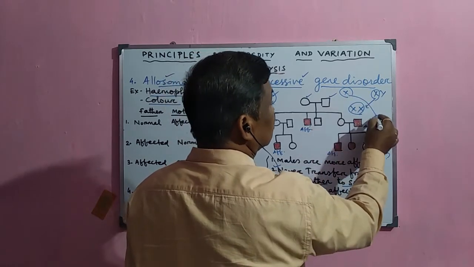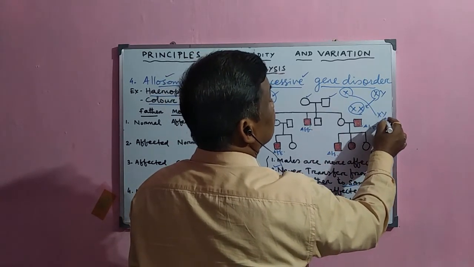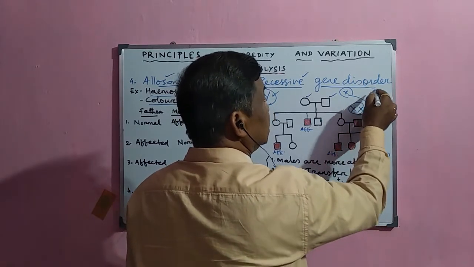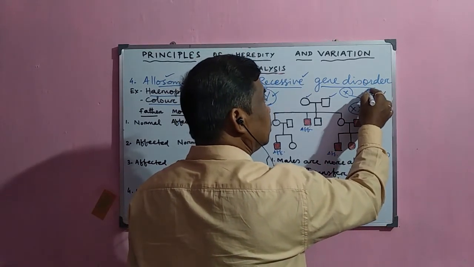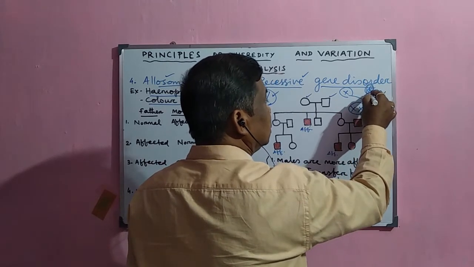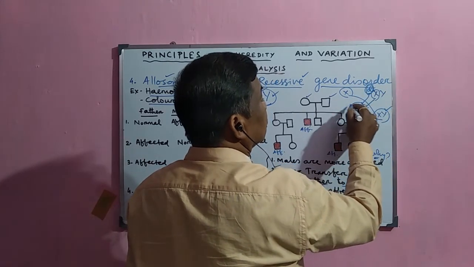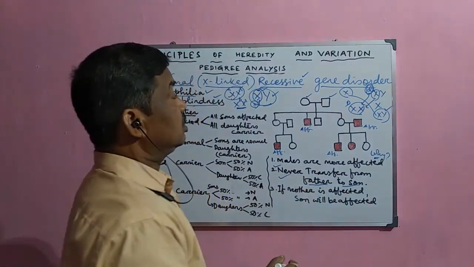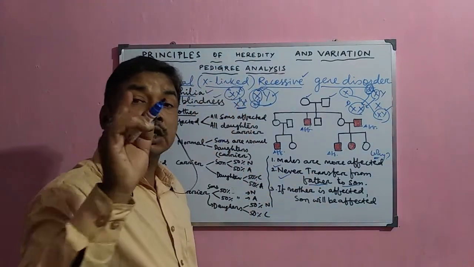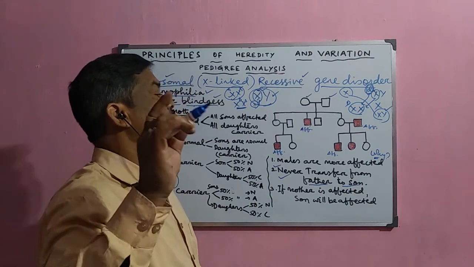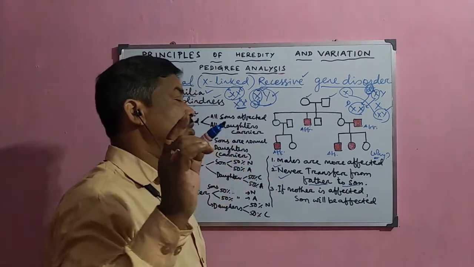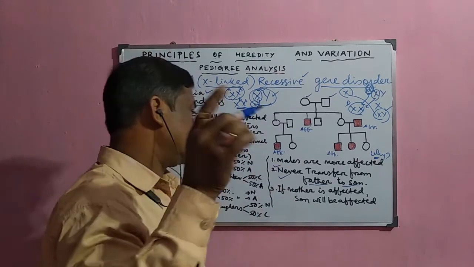And the X chromosome is actually coming from the mother for the son. So that is why, if the defective gene is present here, then this gene will transfer to the daughter and not to the son. That is why this X-linked recessive gene never transfers or is never inherited from the father to its son, but from father to its daughter.